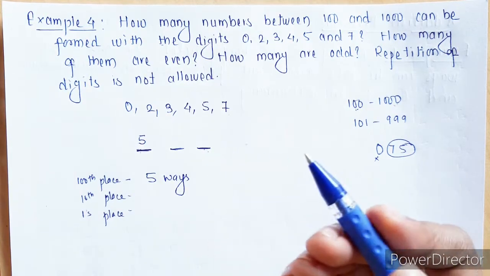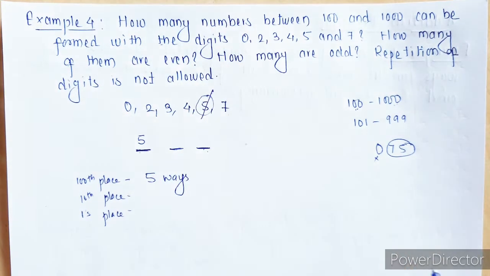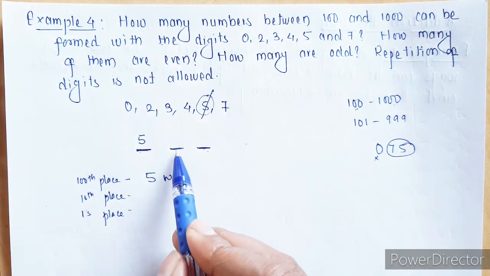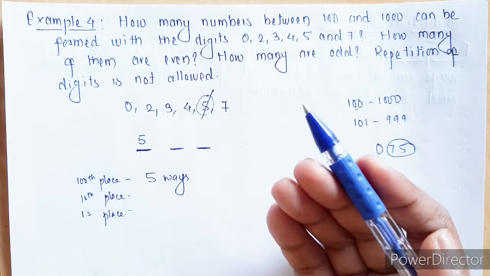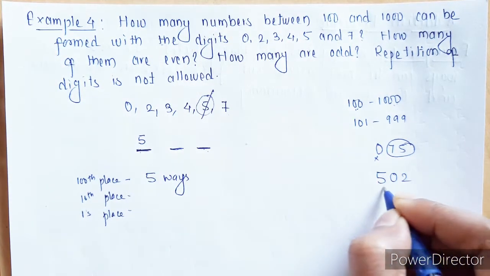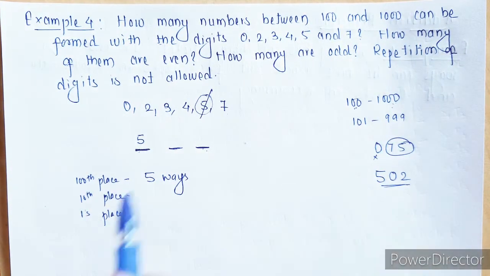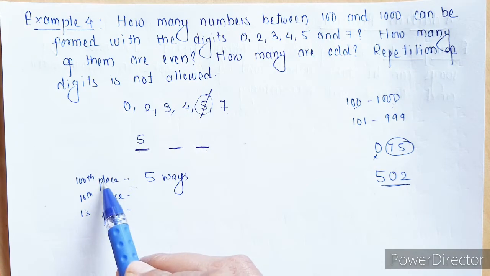Now assume that I have already taken 5. So this is gone. Now on this 10's place we can even use 0 or we can use anything, because suppose I have taken 5, then I am taking 0 and 2. This is in between 100 and 1000. So suppose one digit is already taken.